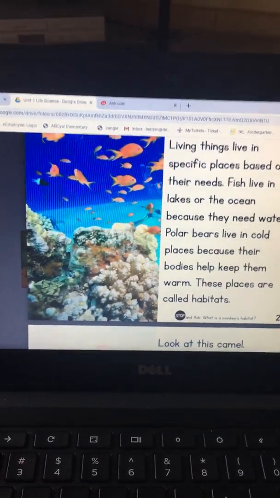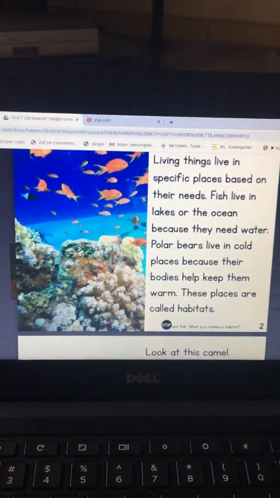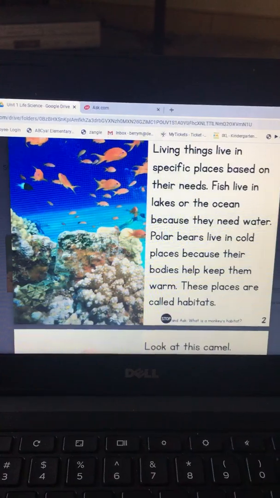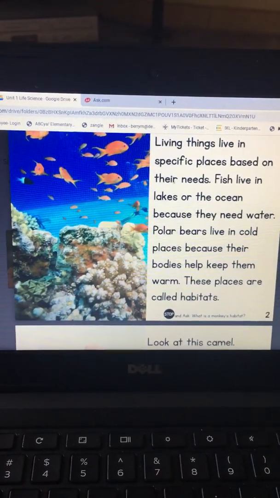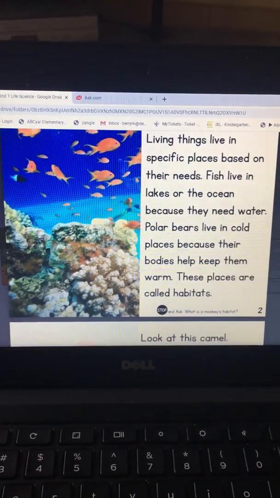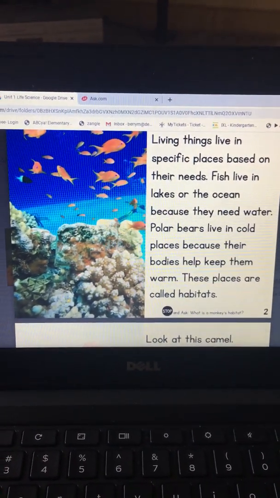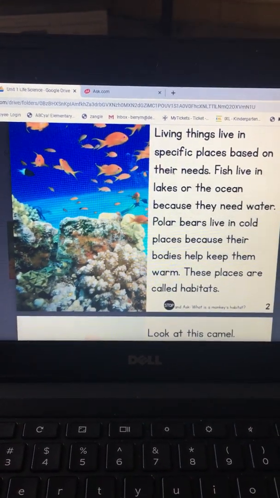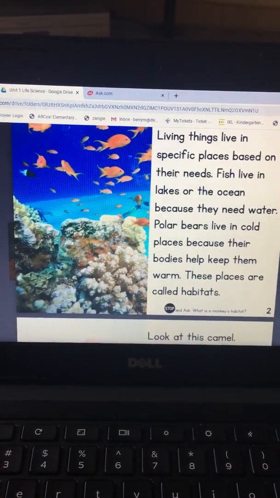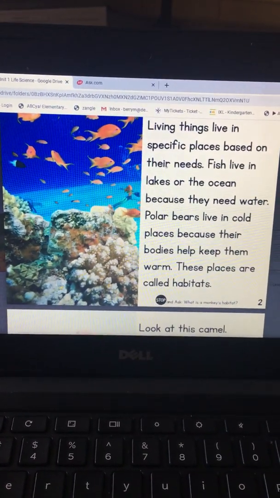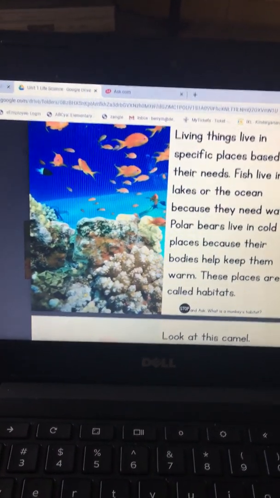Living things, now you know what living things are. Living things live in specific places based on their needs. Remember I said they have to live in their habitat because they need to? Fish live in lakes or the ocean because they need water. Polar bears live in cold places because their bodies help keep them warm. These places are called habitats.